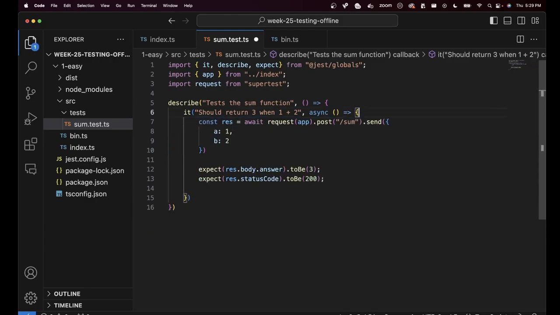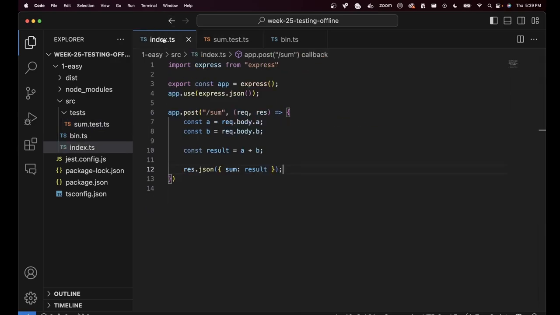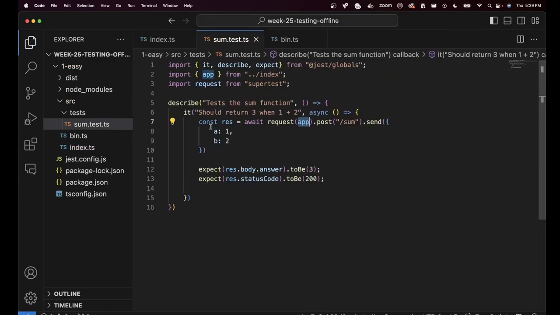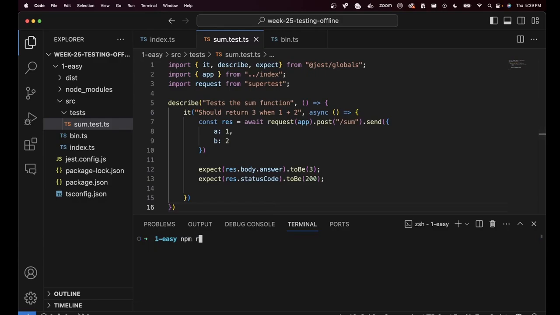To quickly recap, we have added our first test where we are using the supertest library, giving it the app object, which is the instance of Express over here, where we have added all of our routes. Notice this file now doesn't have an app.listen. We don't need to start the HTTP server. The library does it for us. Then we expect on the answer, status code, things like these. Let me run npm run test.